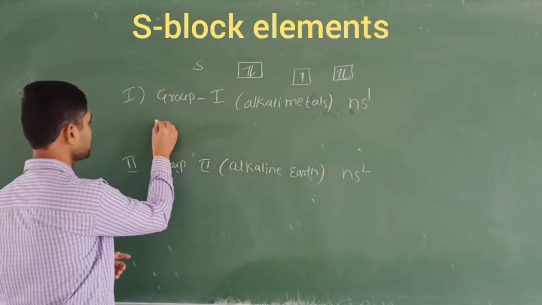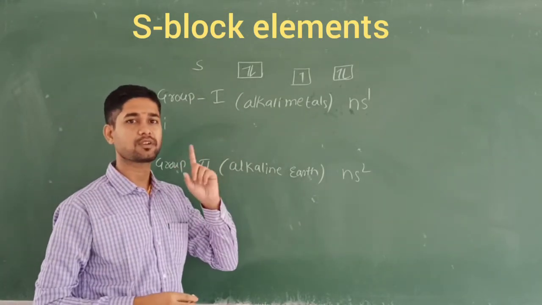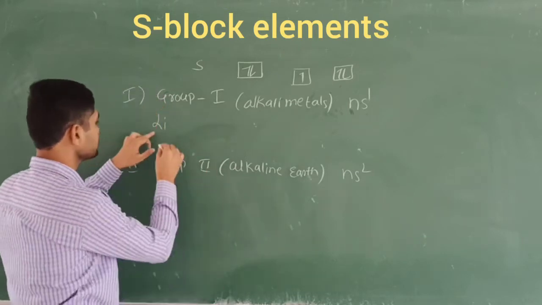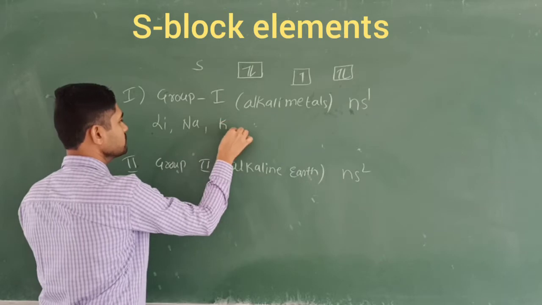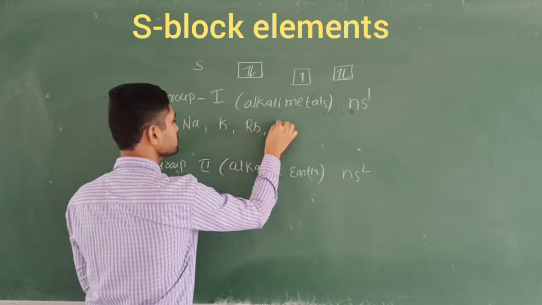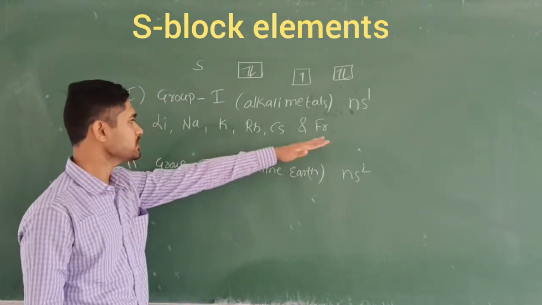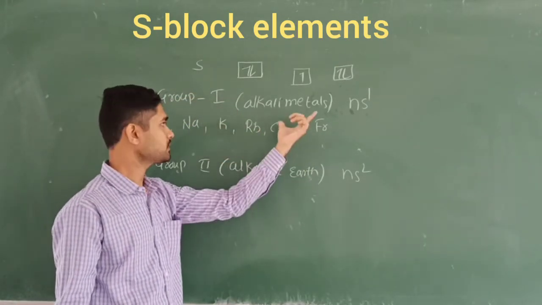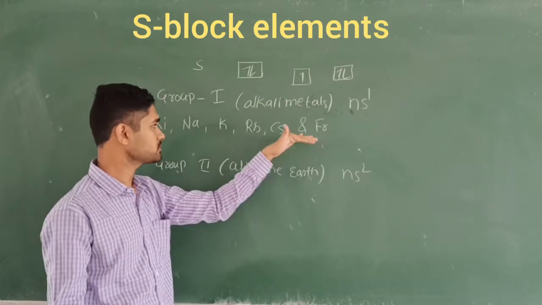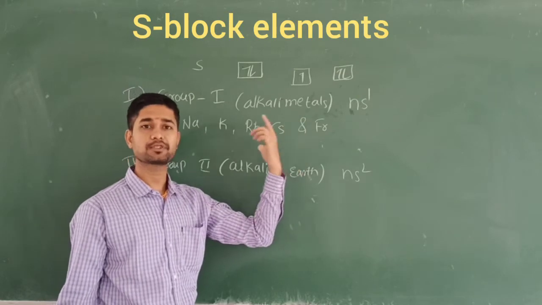So first we should write the examples. It starts with lithium, not hydrogen, because hydrogen is a gas. Lithium, next sodium, potassium, rubidium, cesium, and the last one is francium. These are the metals that come under group 1 elements, called alkali metals. These are metals, and we also call them electropositive metals.